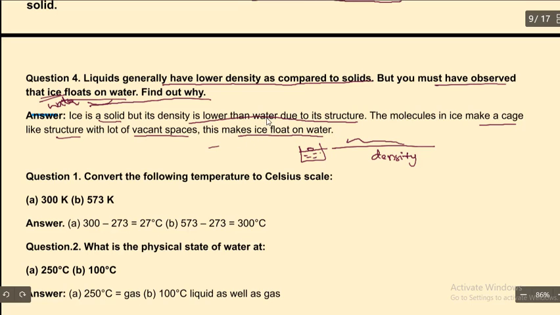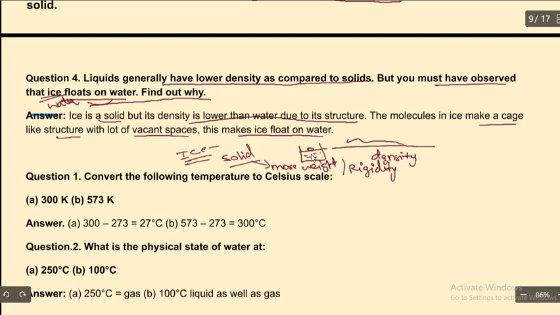If anyone asks whether ice is a solid or liquid, you are going to say ice cube is a solid. If it is a solid, it should have more weight, more rigidity, and the density should also be more. It should completely sink in water.